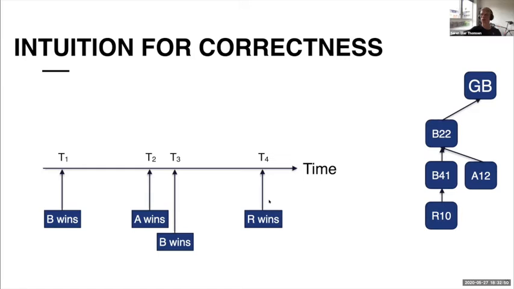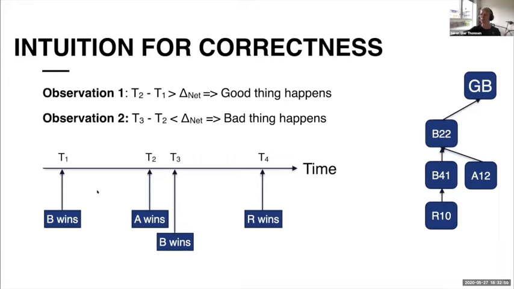There are two things to observe here. If there's enough time between two blocks such that the blocks have time to propagate, meaning there's more time between two winning events than the upper bound on the network delay, which I call delta net, then something good happens: we can make progress in the protocol.